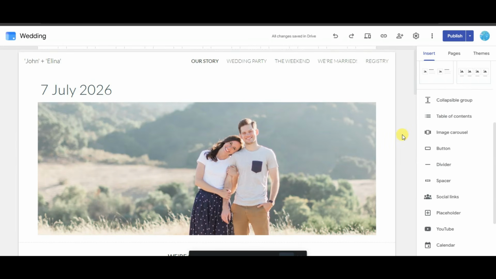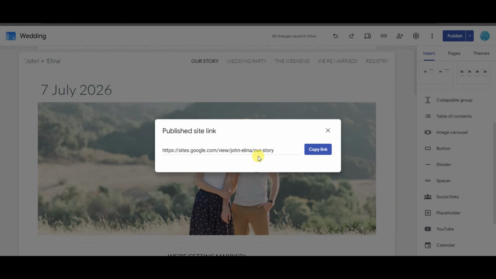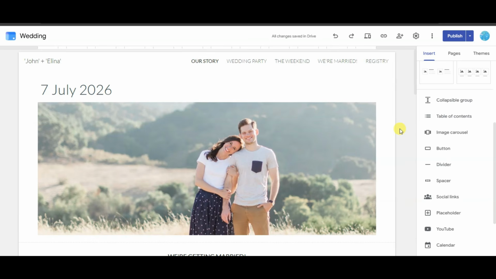This Google site has published successfully. You can click on this link icon. Here is showing the URL of this Google site. You can click here to copy this URL. Now in the next step, what you will have to do is, I'm going to share with you one of the